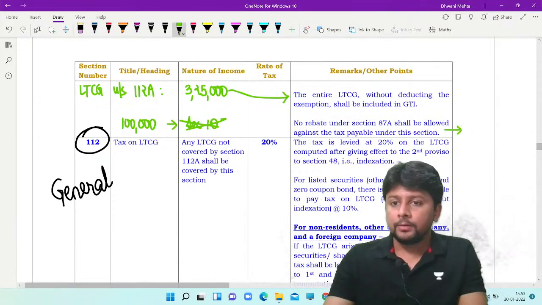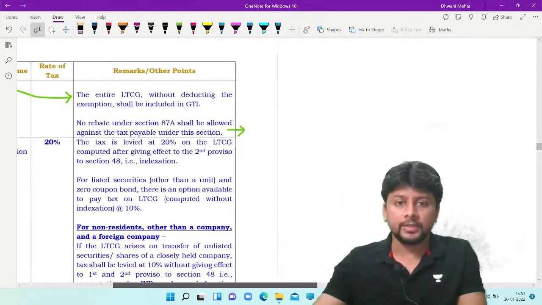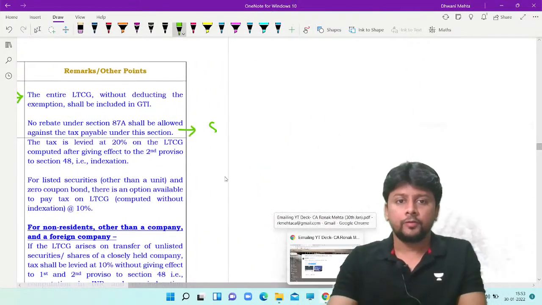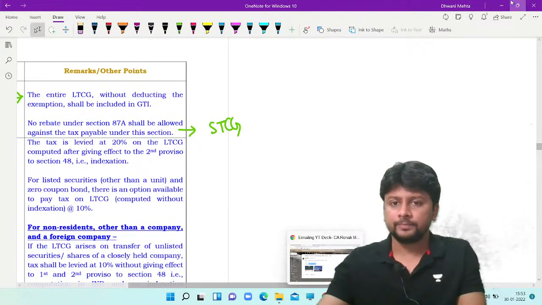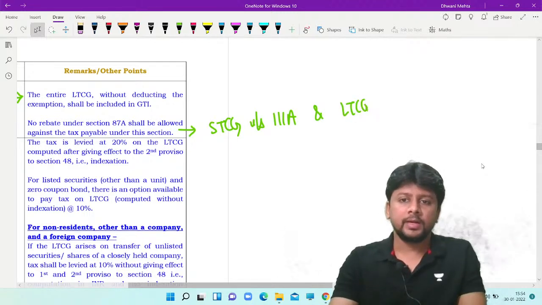An extra point: this point does not exist for short-term capital gain under section 111A and long-term capital gain under section 112.